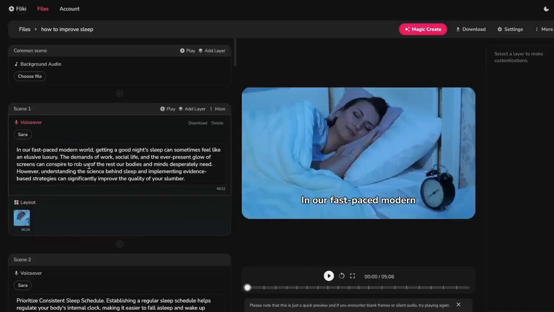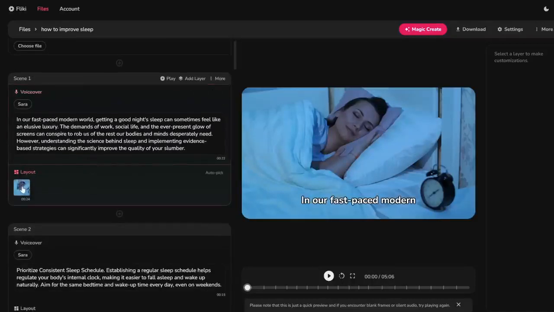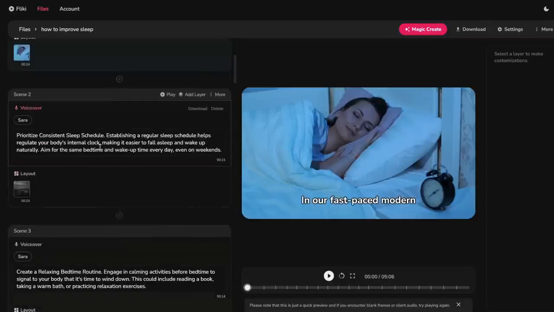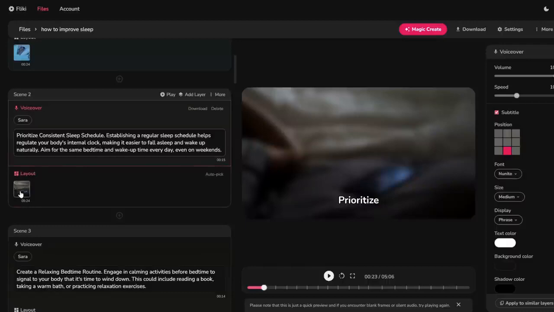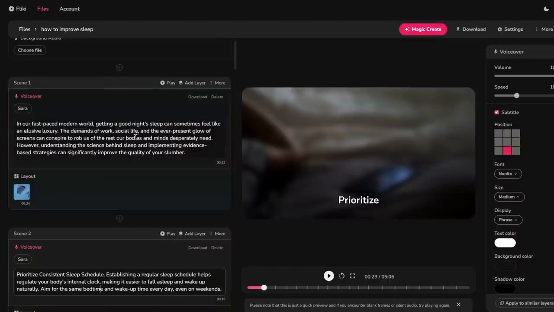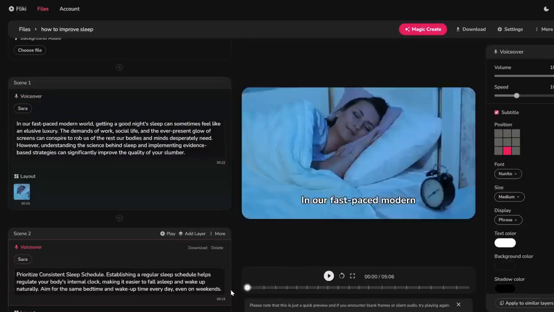So here's paragraph 1, and it auto-selected a video for me, plus it has a voiceover which would say these subtitles. And then we have scene 2, which is our second paragraph, and then it auto-selected another video for me. So you can either play each scene by clicking on the play button, or you can play the full video by clicking on this button. So let me just play you the first 2 scenes so you can hear what it sounds like.